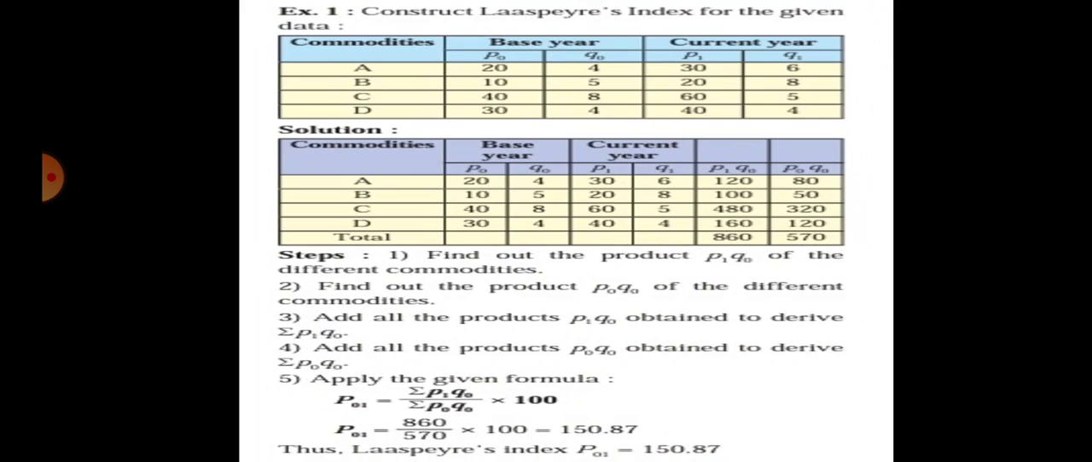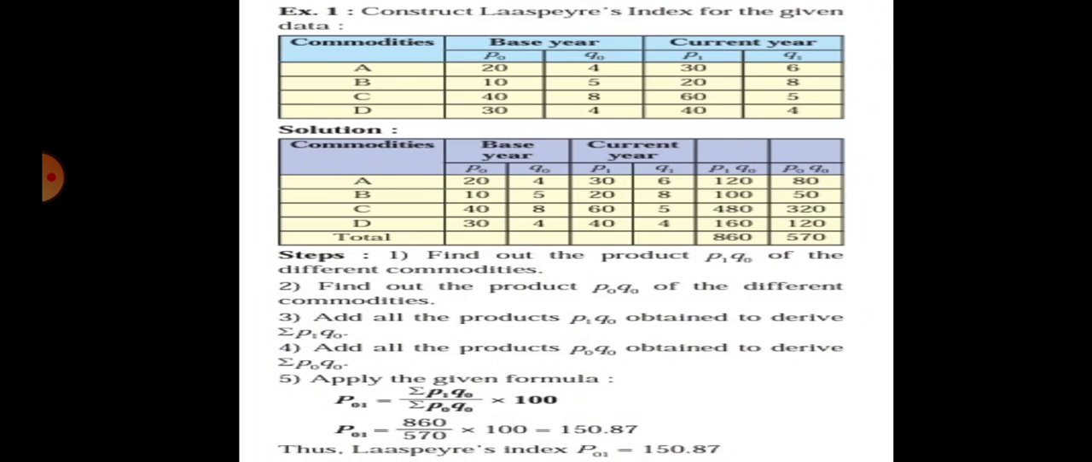Next we discuss the calculation for this example. First of all, we calculate the summation of P1 Q0. What does P1 Q0 mean? P1 multiplied by Q0. So for the first commodity A, P1 is 30 and Q0 is 4.